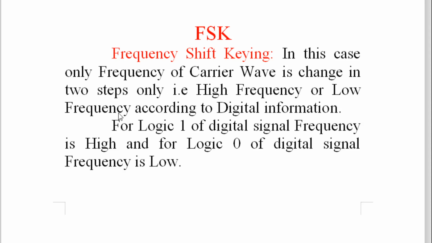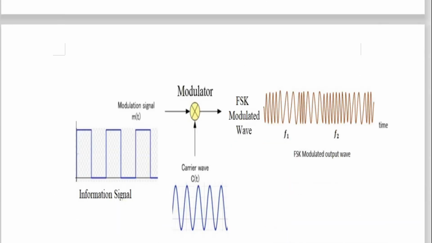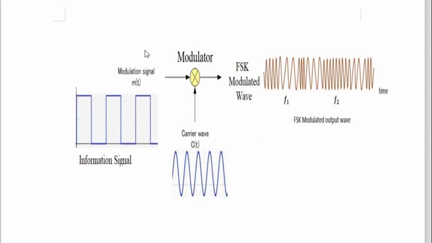That is high frequency or low frequency according to digital information. For logic 1 of the digital signal, the frequency is high, and for logic 0 of the digital signal, the frequency is low. You can read this information by stopping the slide. And now we'll go to the frequency shift key block diagram. So this is a modulator. But remember, this modulator is a frequency shift modulator.